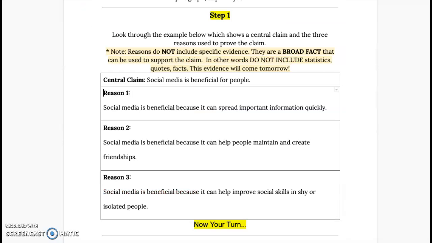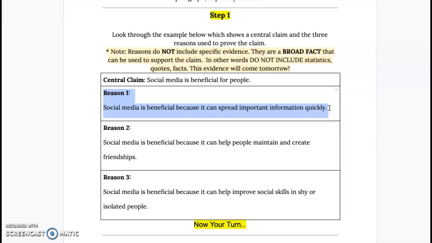Yesterday, go to yesterday's, you typed in your claim again, and this time using those sources you came up with, you found three broad facts, three reasons that could each be a paragraph in itself with evidence to support your claim. So today what you're going to do is you're going to take reason number one right here.